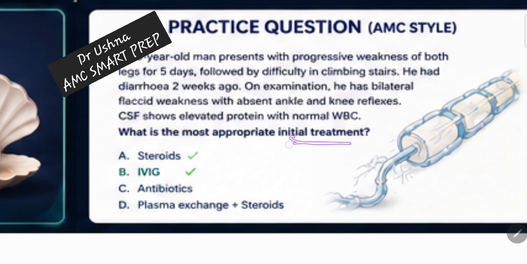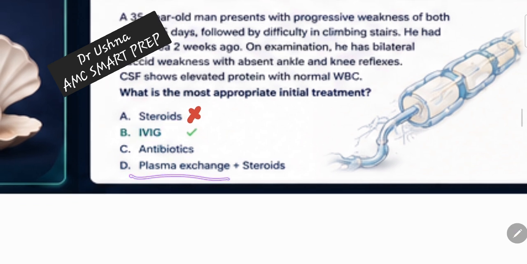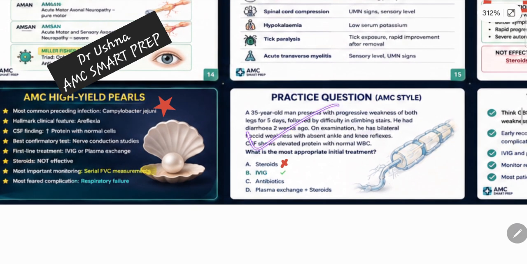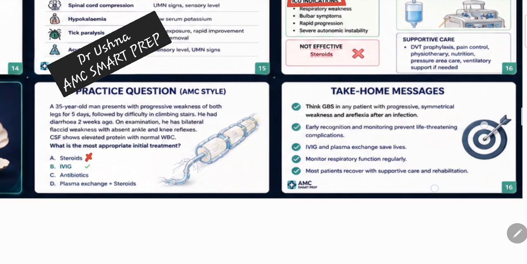What is the most appropriate initial treatment? So remember, for initial treatment always go for IVIG. Don't go for steroids, okay? Steroids is never the treatment. We are going for IVIG as the initial treatment. We are not choosing plasma exchange, because plasma exchange is coupled with the steroid. We do not want to give steroid to the GBS patient. That's how the questions are going to come in your exam.